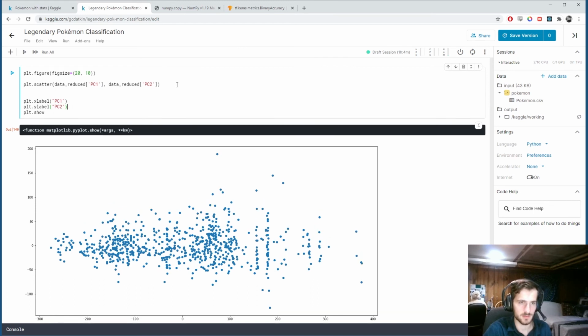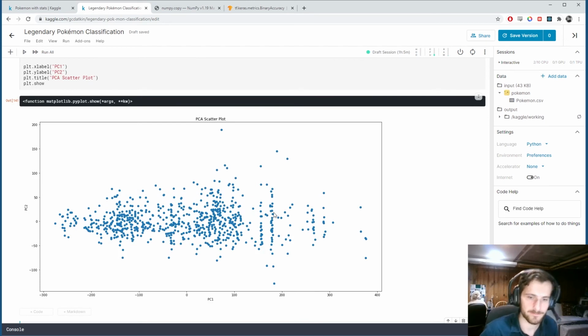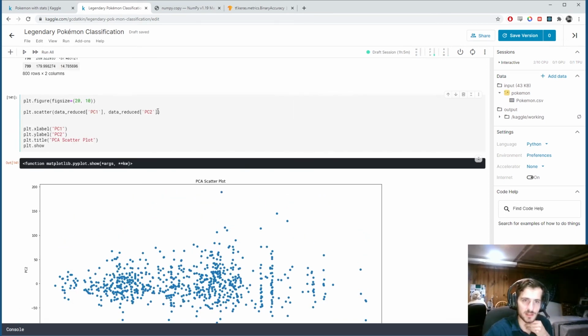Okay, and then plot.title PCA plot, scatter plot. Alright, so let's make it light gray. So color equals light gray.